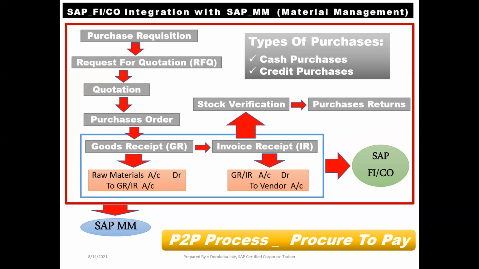Okay. So in the integration level, we have done part number 1, that is SAP FICO integration with SAP MM, that is the P2P cycle we have done. Now come on to the second level.